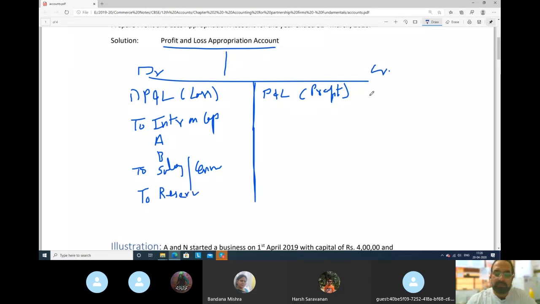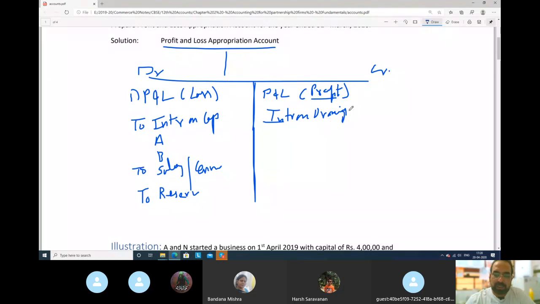And in the credit side, which all items will come? One will be interest on drawings. If any partner has withdrawn drawings from the business and then he is paying interest on that drawing amount, so that will come to the credit side. So this is what it is.